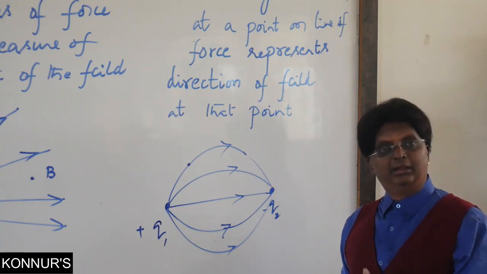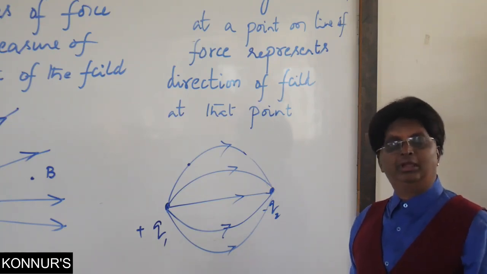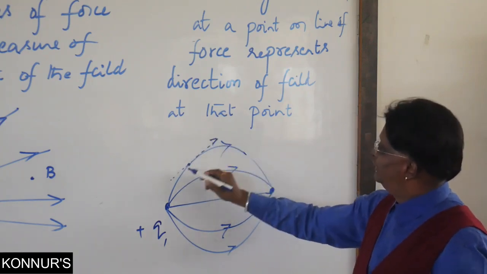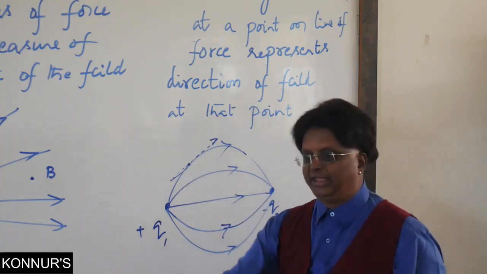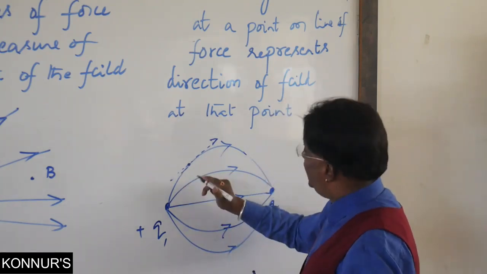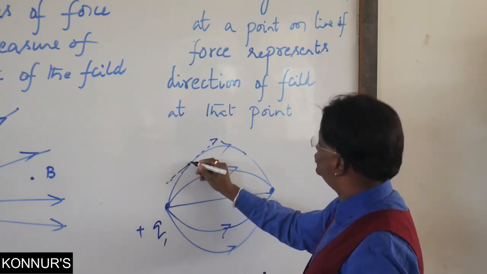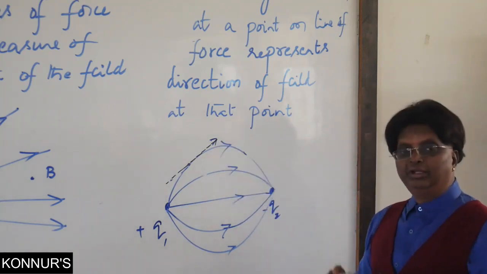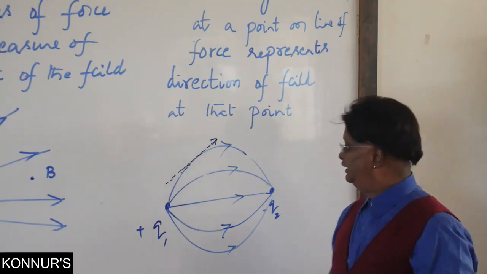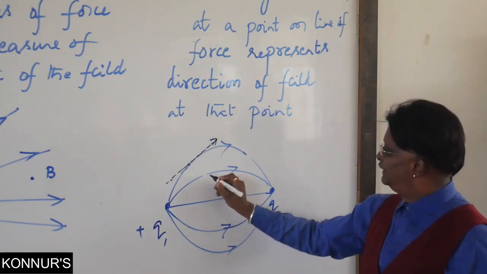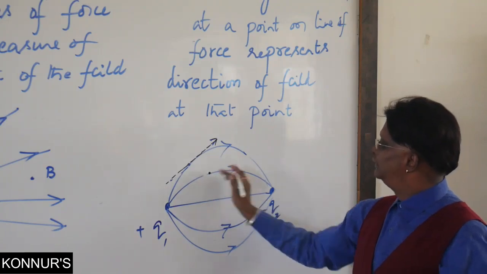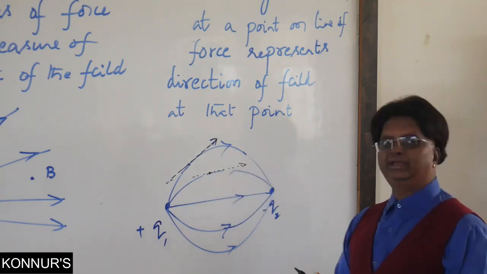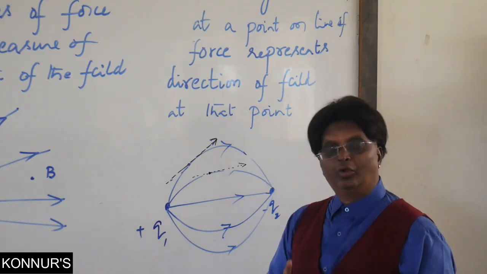You know what is meant by tangents and normals. Small high school knowledge will tell you. So now I am drawing a tangent at this point. Now this tangent represents the direction of the electric field at that point. I am just showing it in another color, black. So this is the direction of the electric field. Supposing I consider a tangent at another point, tangent at this point. Now look at this tangent. This is the direction of the electric field. What does it show?